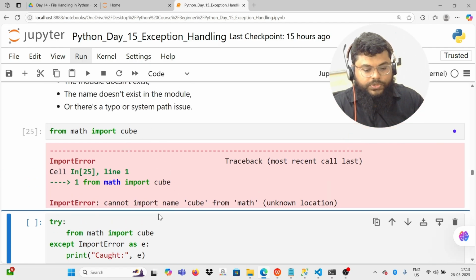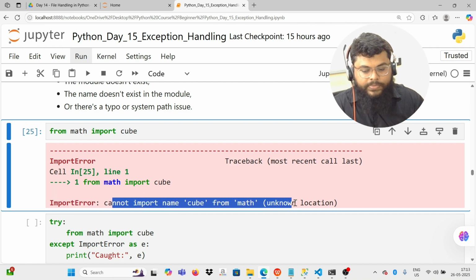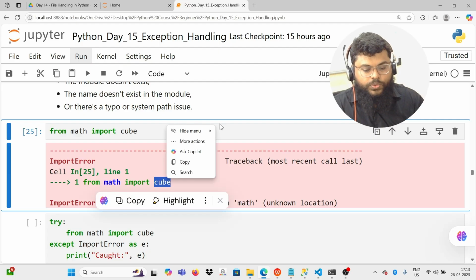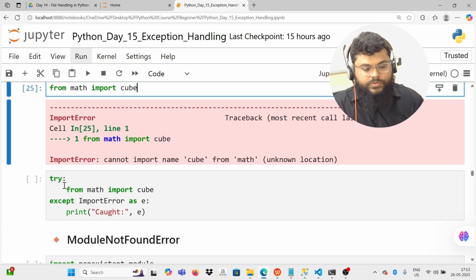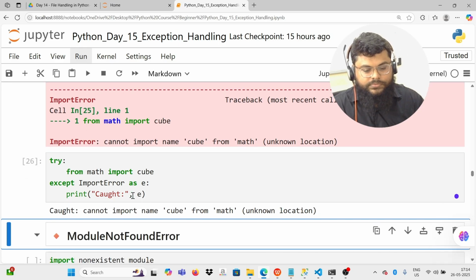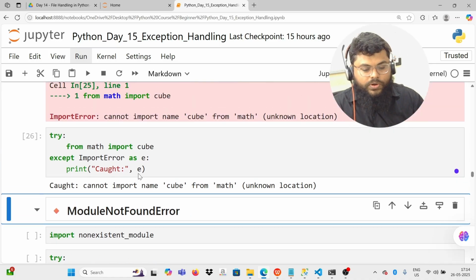So from math import cube. So what it says, import error, cannot import name cube from math unknown location. So that means there might not be any cube module inside the math module. So that's why it's erroring out. So we'll put that risky code in the try block and catch it. Cannot import cube from math. Then we have module not found error.